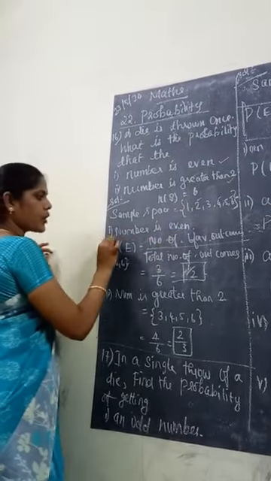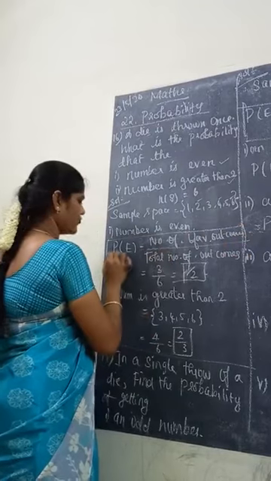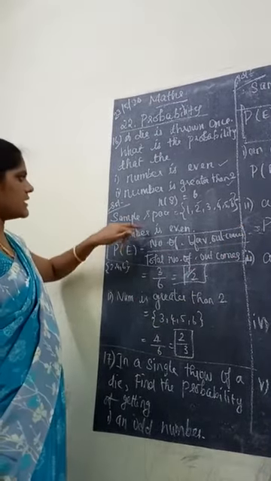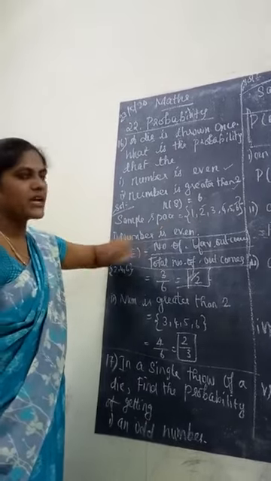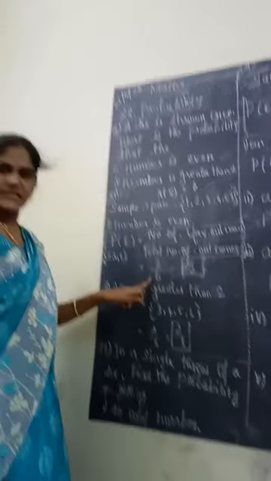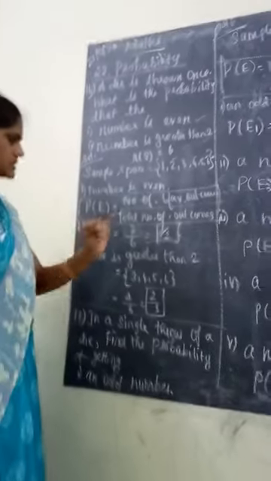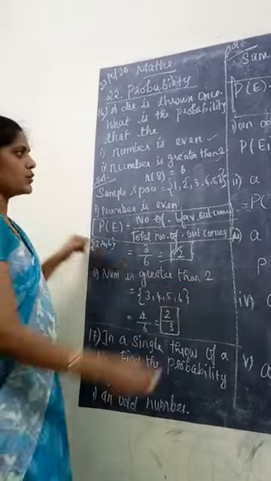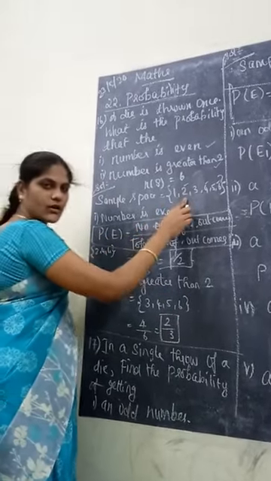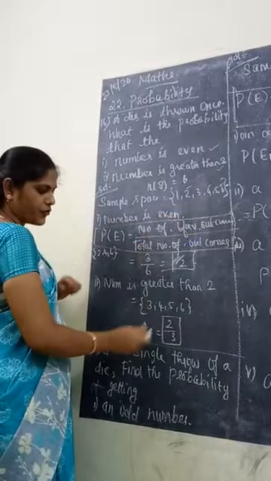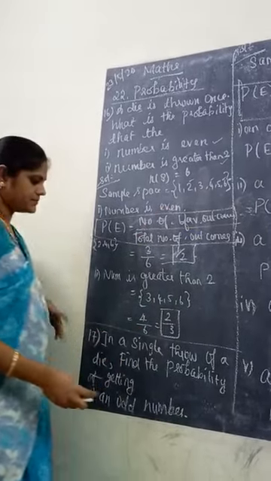So listen, you write the probability formula just once, that is enough. The first condition is even. So how many even numbers are here? 2, 4, 6. So 3 by 6, which is 1 by 2. The second condition: the number is greater than 2. Greater than 2, so 2 is not included. So 3, 4, 5, 6, that is 4 by 6, equal to 2 by 3.